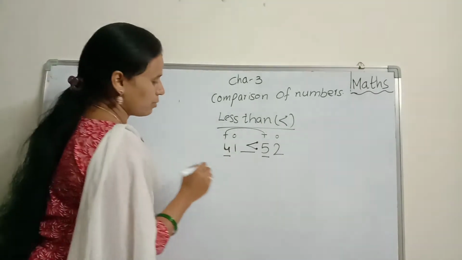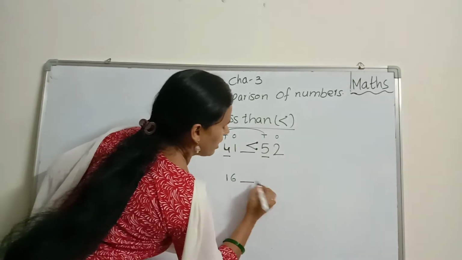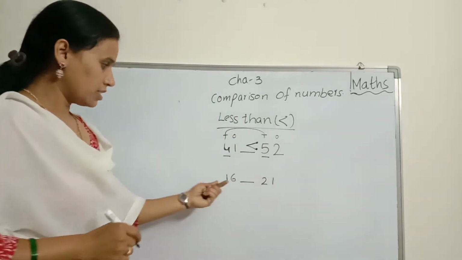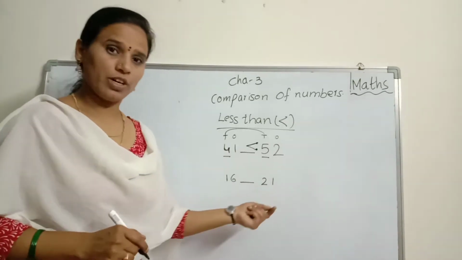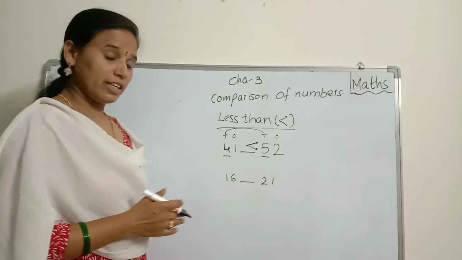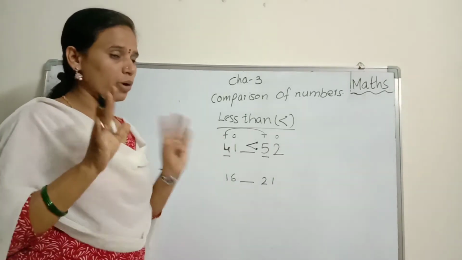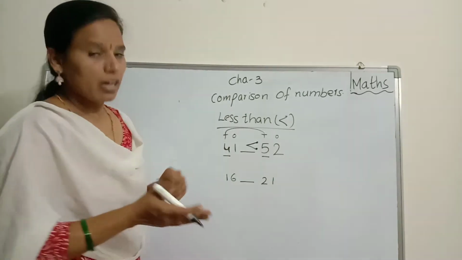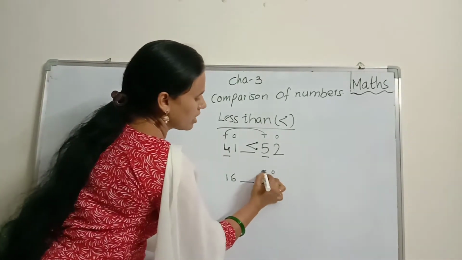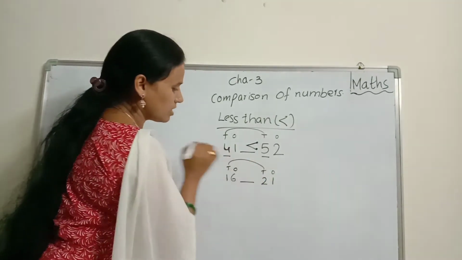Now one more example. 16 dash 21. 16 dash 21. Now you tell me dear, which side is the bigger number? You can compare only the bigger number. Which side is it? Left or right side? First ones and tens. Okay children. Then you compare tens place numbers.